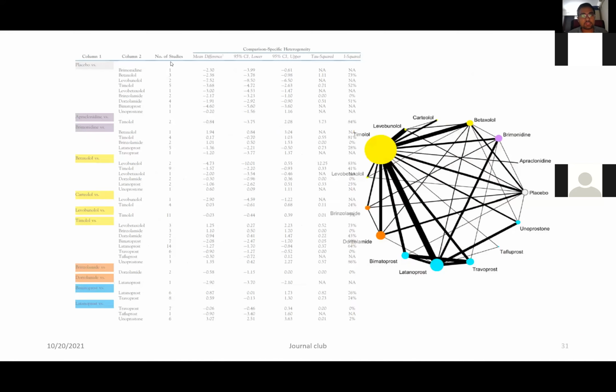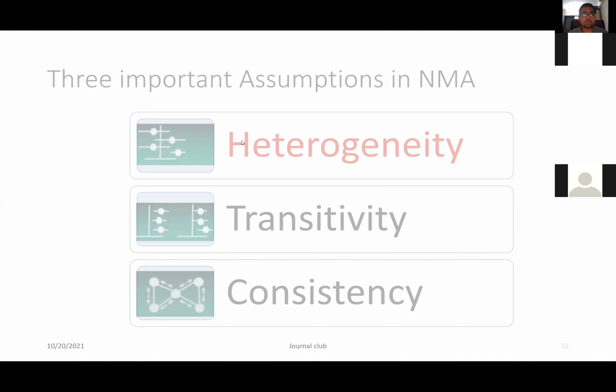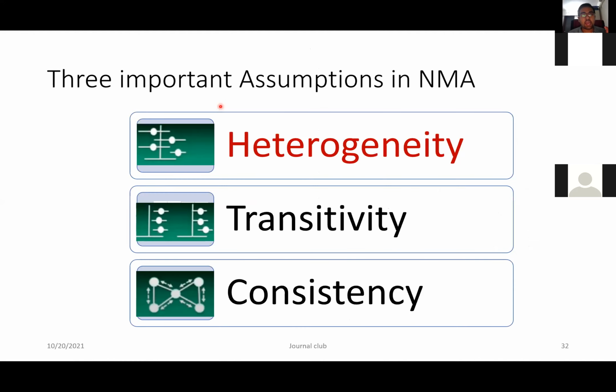Now, this is the table. Just to show you, from this table we generate this network diagram. Now, this network diagram is the heart of the network analysis, and the three pillars of the network analysis are heterogeneity, transitivity, and consistency.